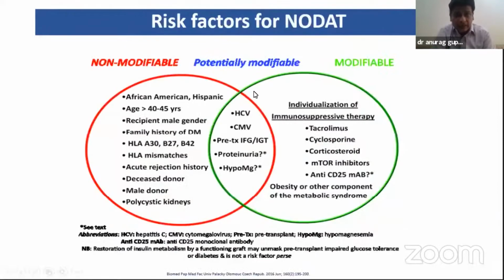The risk factors for NODAT are non-modifiable, partially modifiable and modifiable, and include mainly the immunosuppressive drugs and obesity. It is mainly central obesity which is associated with insulin resistance. With advancing age, after age 45 years, there is a 2.9 times higher risk of NODAT, and if there is a family history of diabetes, there is a 7 times higher chance of developing it in siblings.